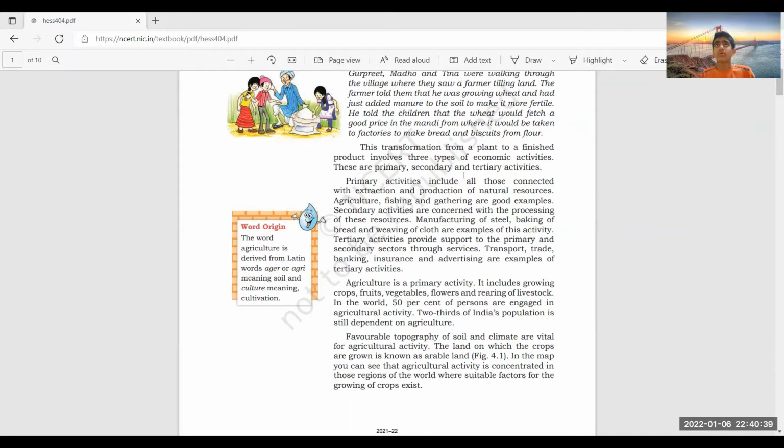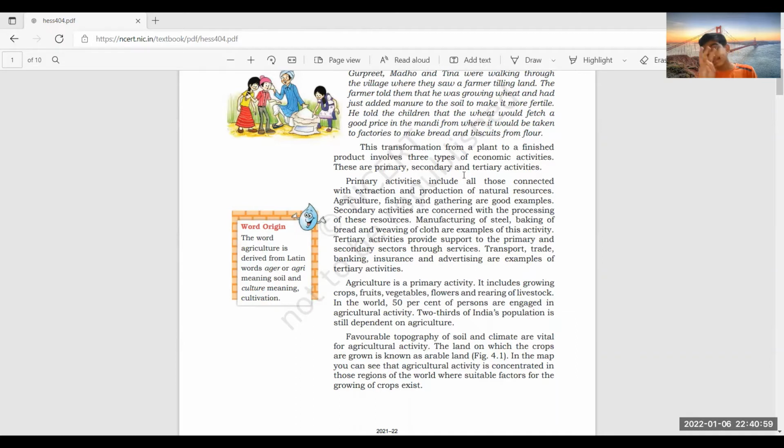In primary activity, we gather the raw materials. Examples are fishing and agriculture. These all are primary activities. But in secondary activities, processing, converting the raw material into a finished product is the main objective.